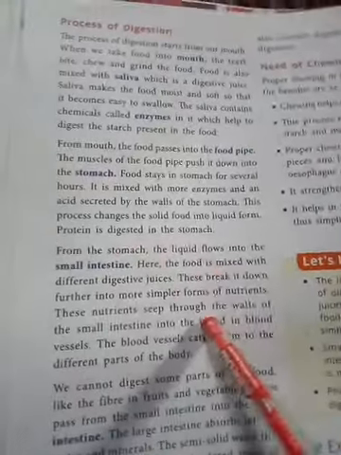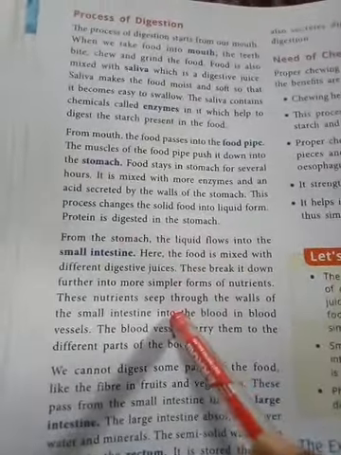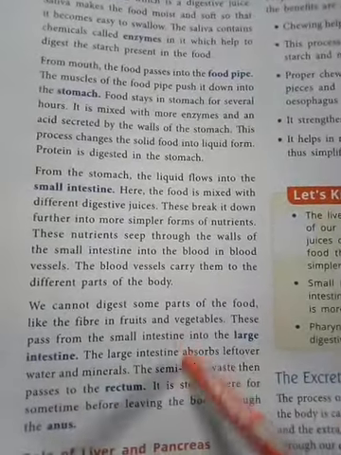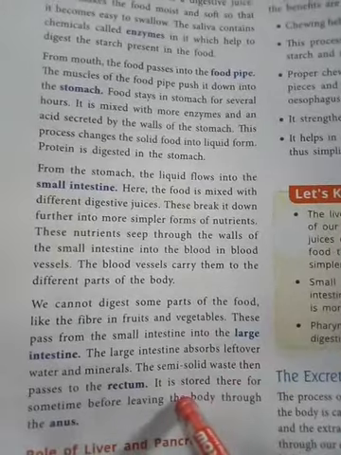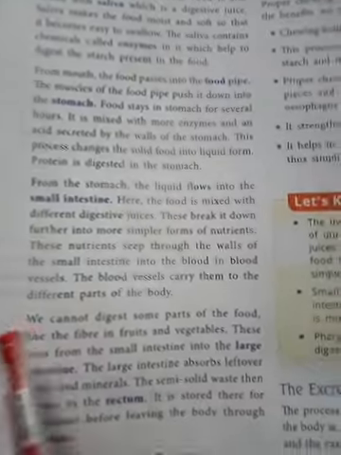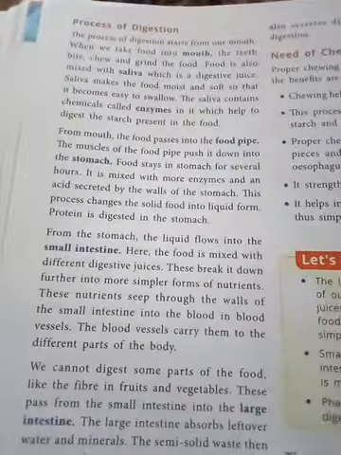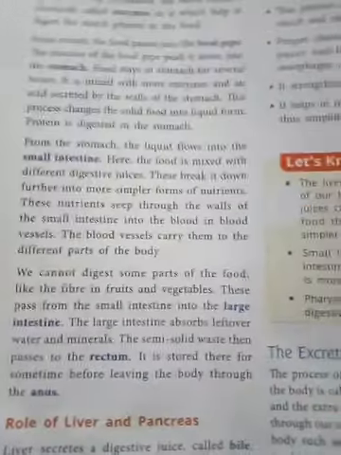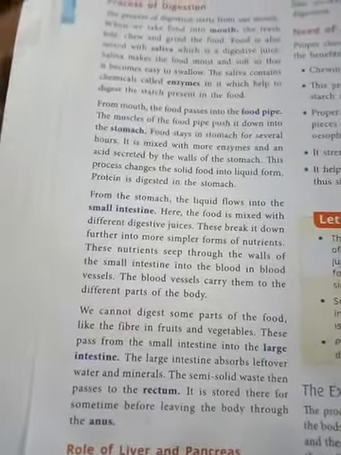the small intestine. Here the liquid form comes inside the small intestine. Afterward, the undigested food comes into the large intestine. So like that, the process of digestion is going on in our body. Okay, did you understand it? If you have any problem, then you can ask me in the comments.